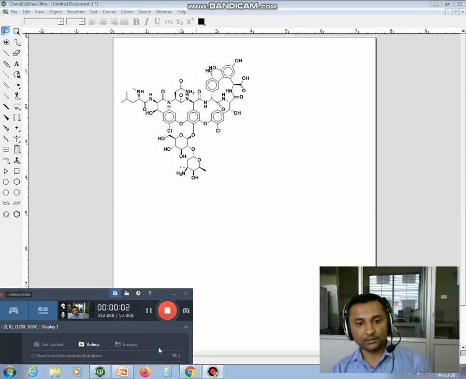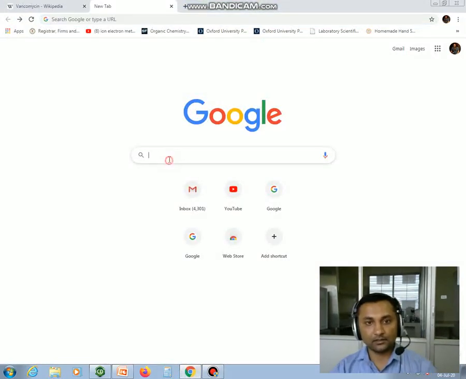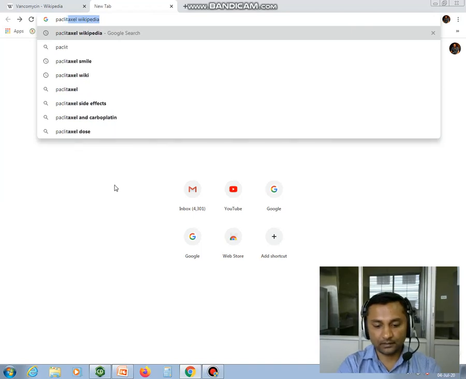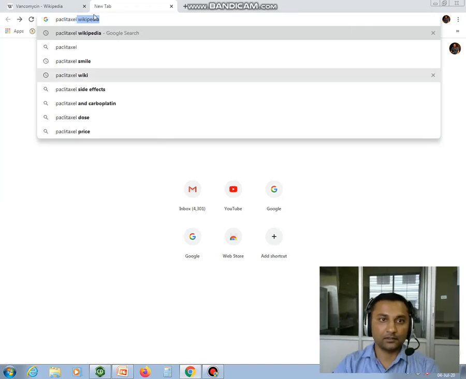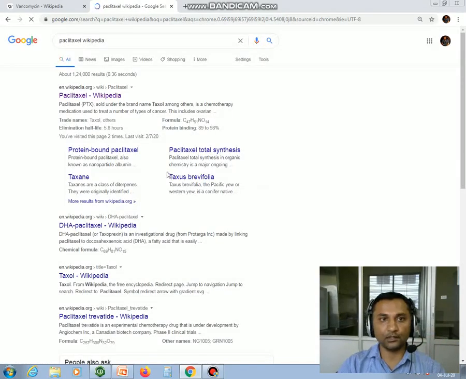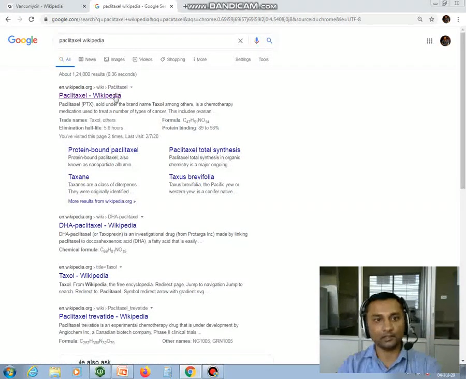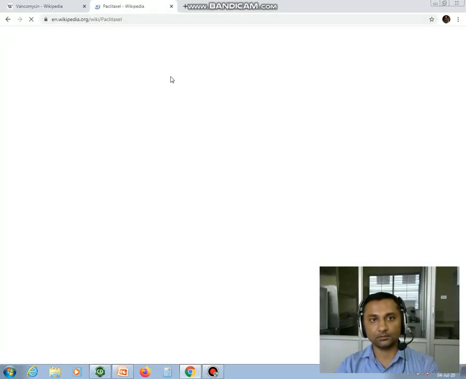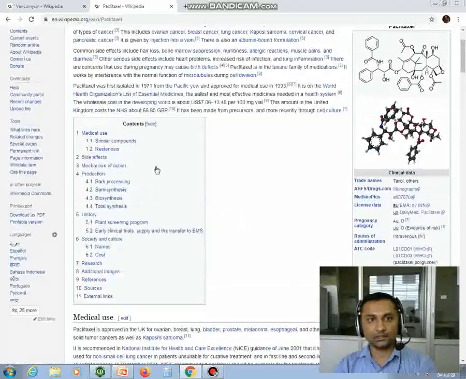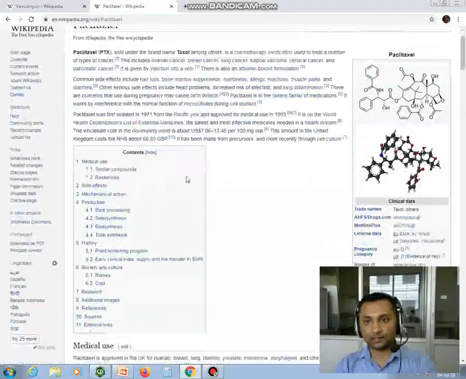So another example is paclitaxel. You go to Google, paclitaxel. You can go to Wikipedia or directly write paclitaxel SMILES file. So you will get the SMILES file for this kind of complex molecule. Once you enter Wikipedia, you can see the information of this paclitaxel drug.